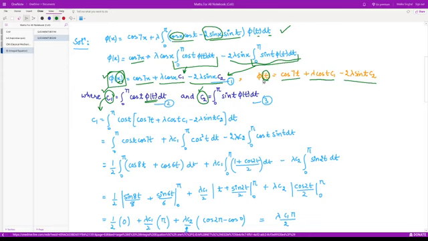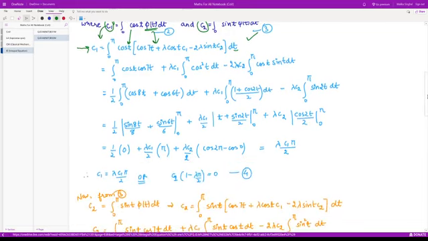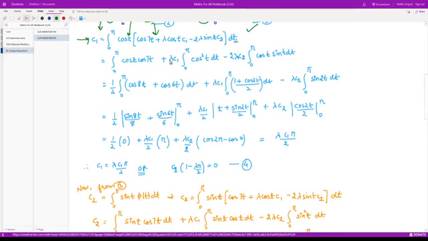Now putting these values of phi t into the equation for c1, what do we have? We have this integral 0 to pi as it is, cos t as it is, and this is the value of phi of t. Now we have to solve this integral in order to obtain the value of c1, right? So this would reduce to an algebraic equation. Let us see how in a few moments. So let us separate these terms. So this is integration from 0 to pi cos t cos 7t plus lambda times this becomes cos square t, and this becomes cos t sin t. So here, how to solve this one?